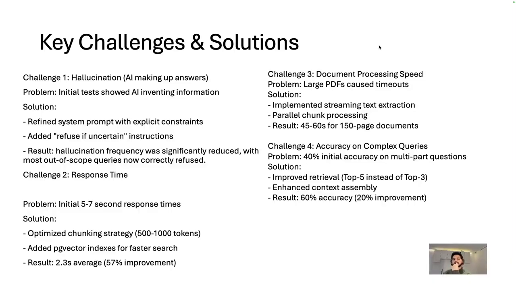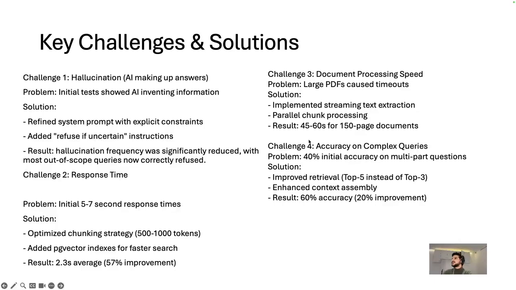The second one was that the initial response time was about 5 to 7 seconds, and this was long. So I tried to optimize the chunking strategy. I played with how many tokens each chunk should be. So I tried to optimize that using my lessons in optimization.